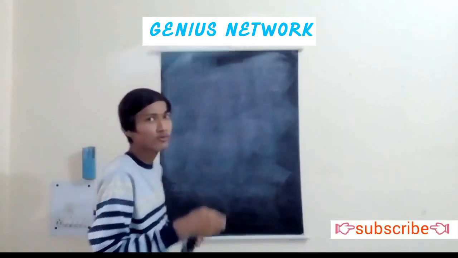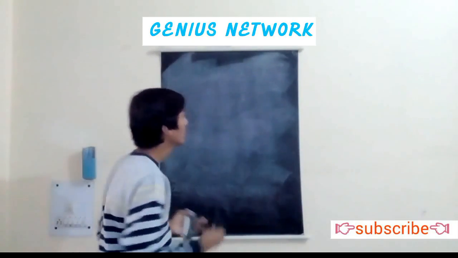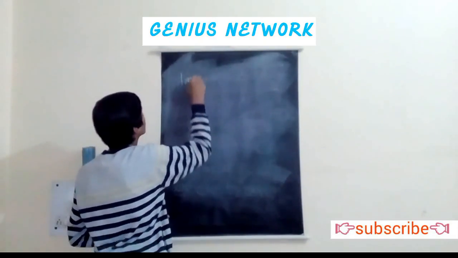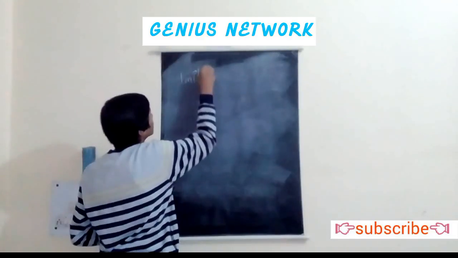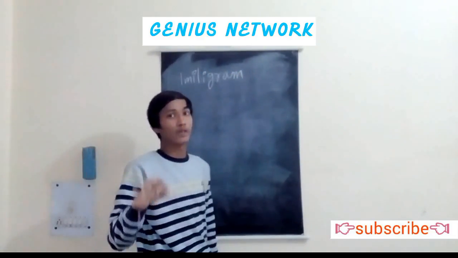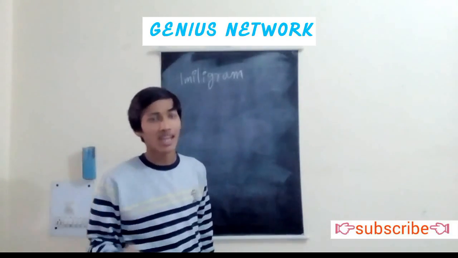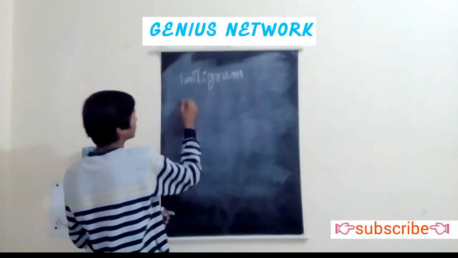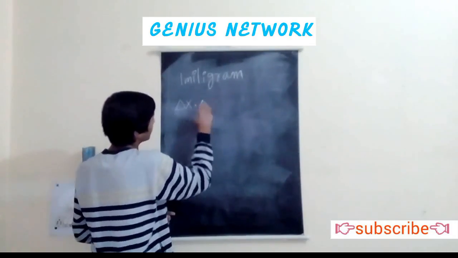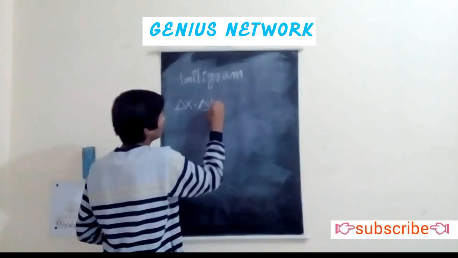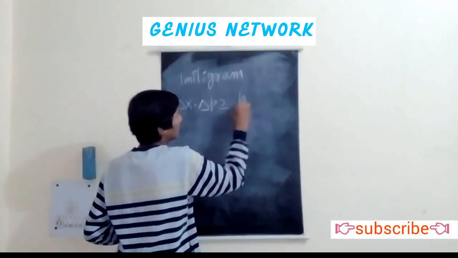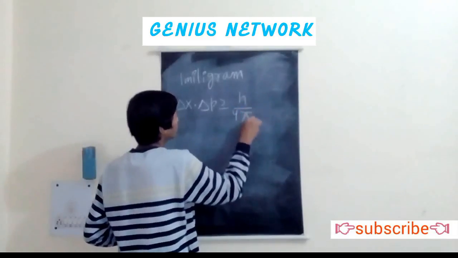Now we have to prove this mathematically. Let's take a mass of, let's say, 1 milligram, and let's use the mathematical expression given by Werner Heisenberg: delta x delta p is greater than or equal to h upon 4 pi.